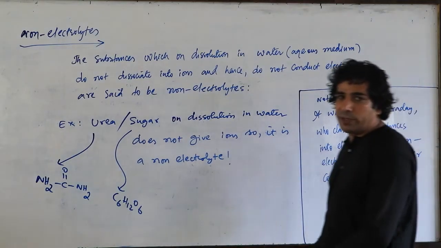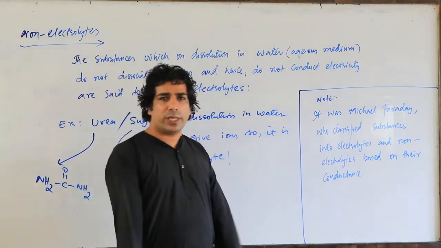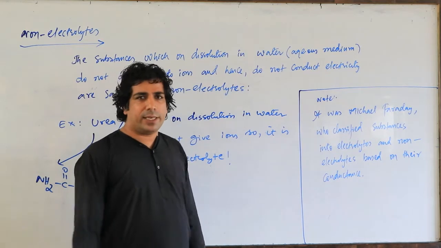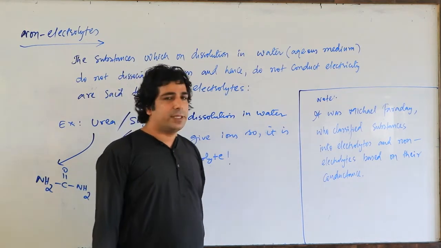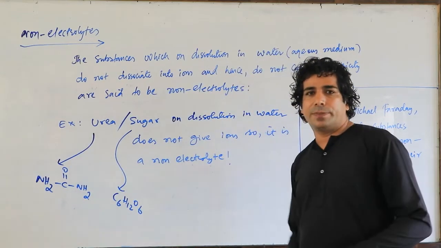What is the meaning of based on their conductance? Some will conduct and some will not conduct. Those who conduct are electrolytes. Those who do not conduct electricity are what? Non-electrolytes. So this was the classification given by Michael Faraday, my dear friends. Please make note of this.